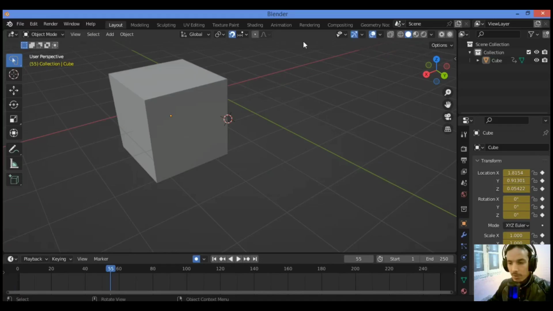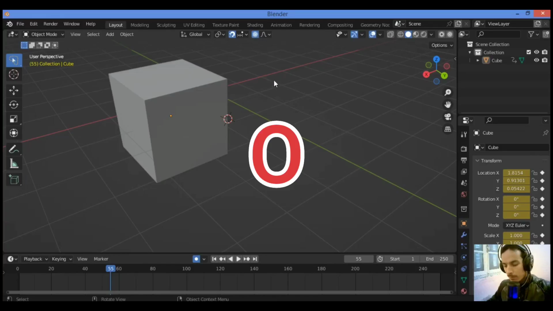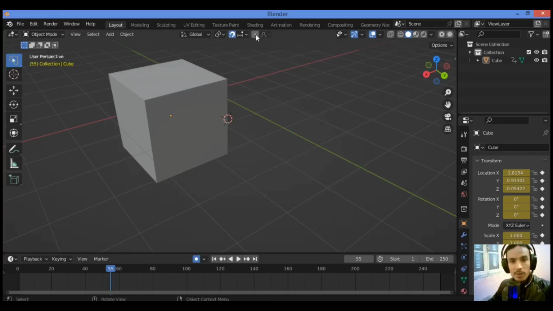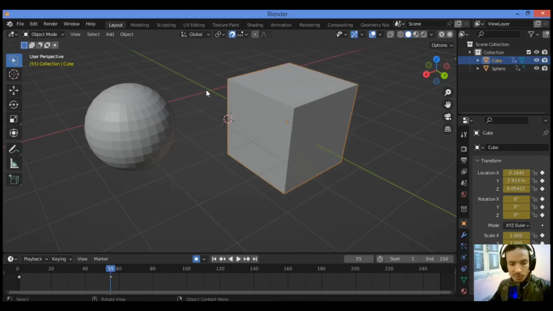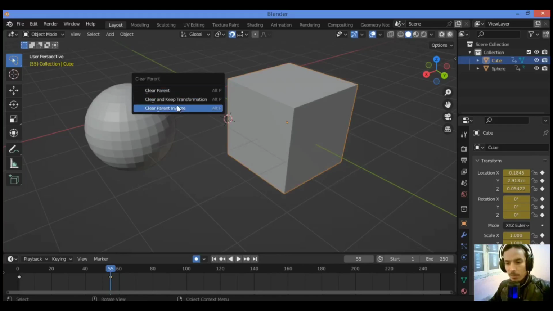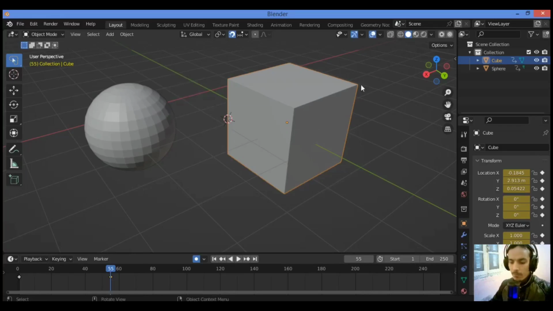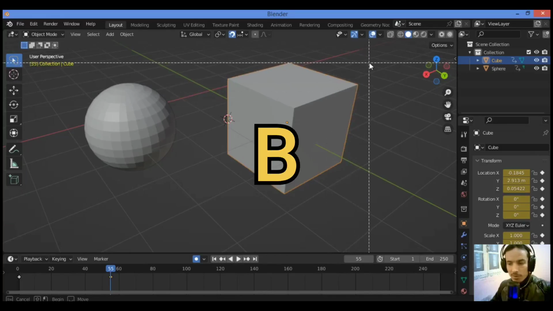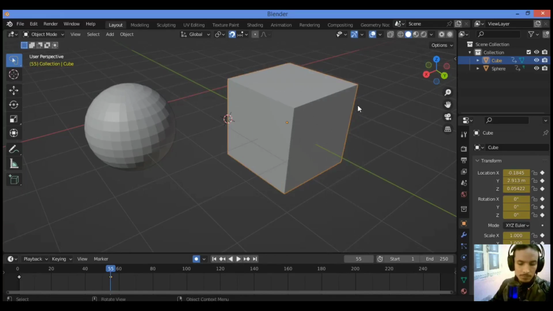We have the O key, so just hit the O key. It's gonna be turning on the proportional editing shown here, and hitting the O key again is gonna turn off this feature. Shortcut Alt P: go into clear parent, and clear parent and inverse, clear and keep transformation. Hitting B is gonna be showing border select if you want. C is for circle select as shown here.